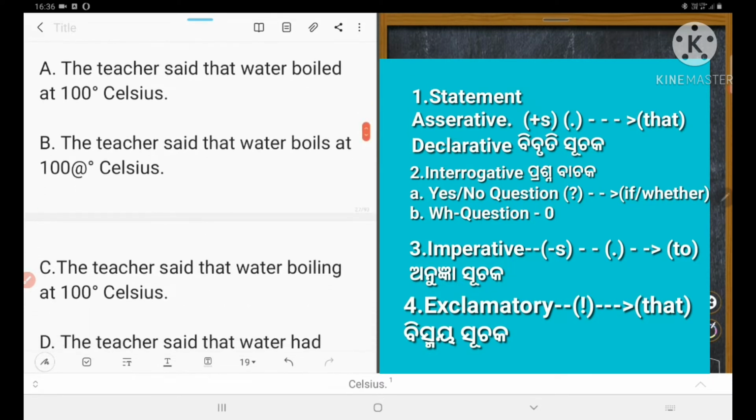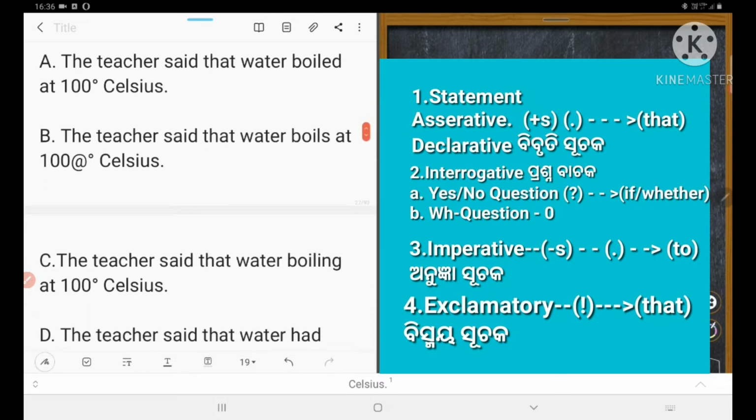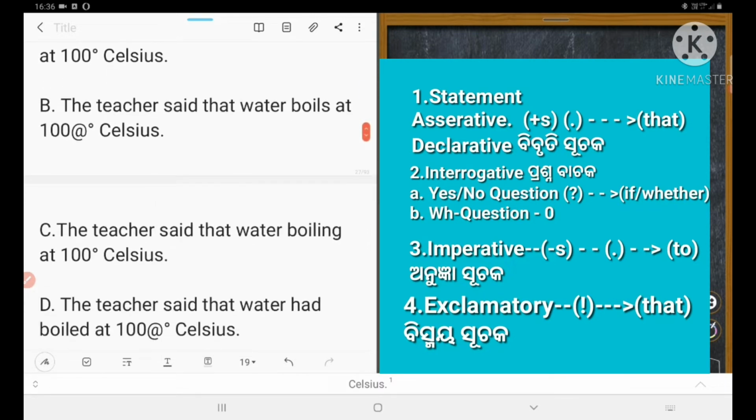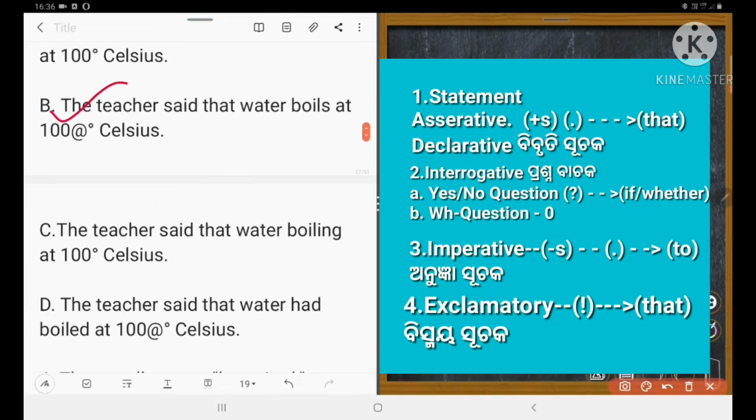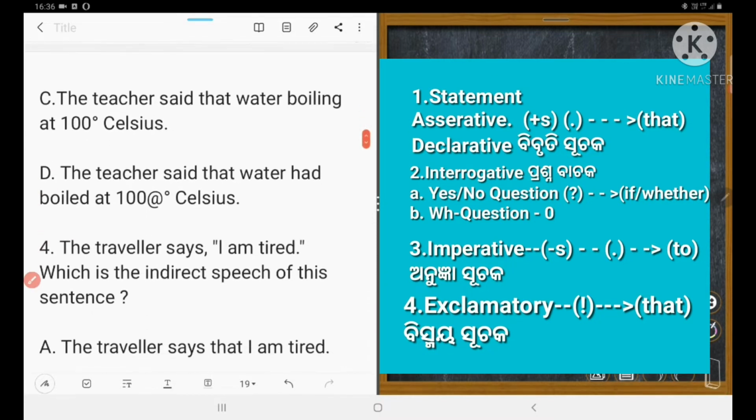Number B is correct. C is incorrect because "the teacher said that water boiling" is wrong. "The teacher said that water had boiled" is also wrong. Now let's move to the next question.